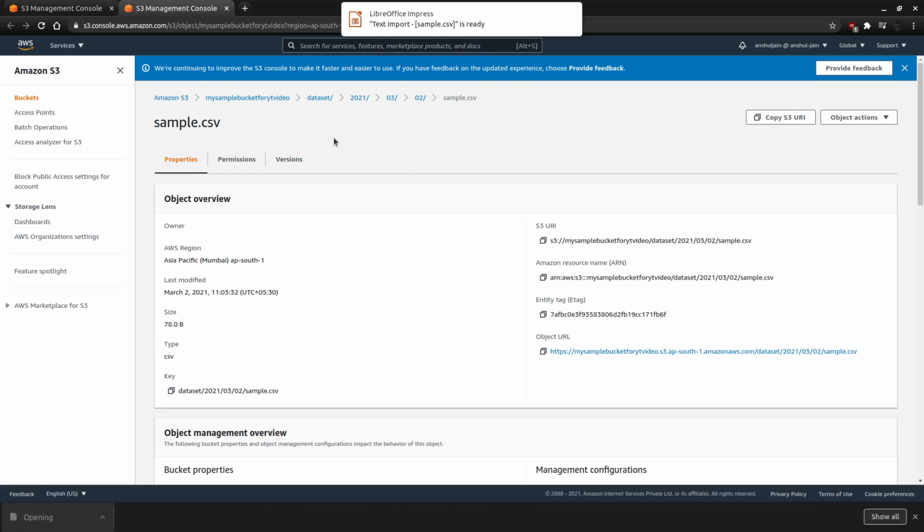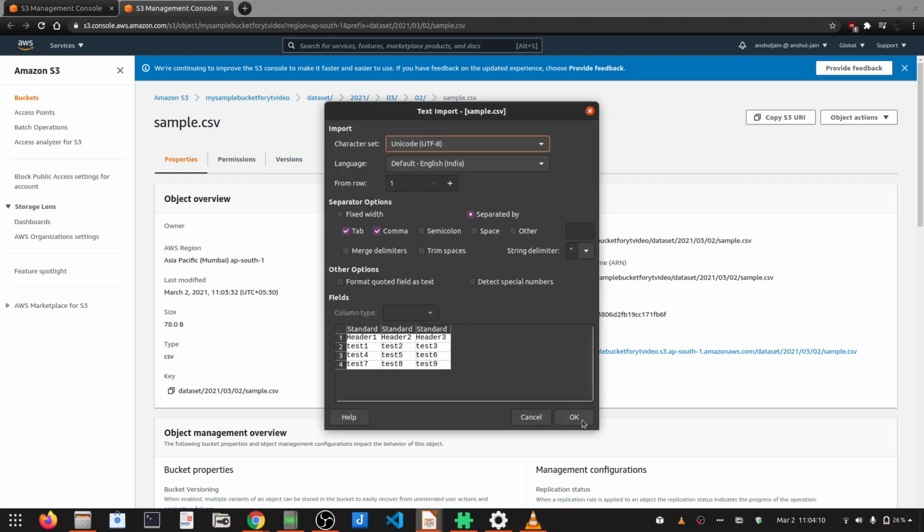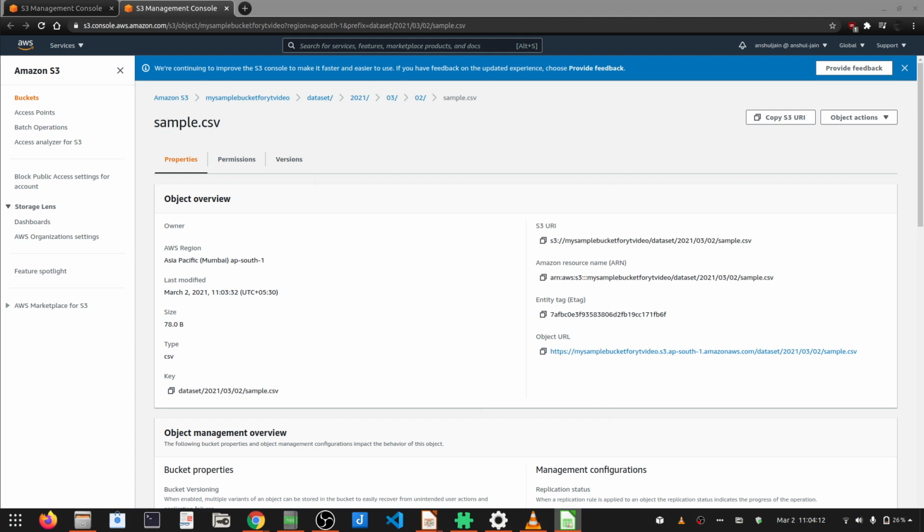It's a CSV file, and I have opened it. It is asking me to choose the attributes, and it's a little bit slow here.